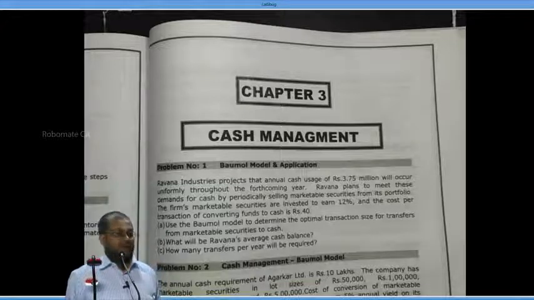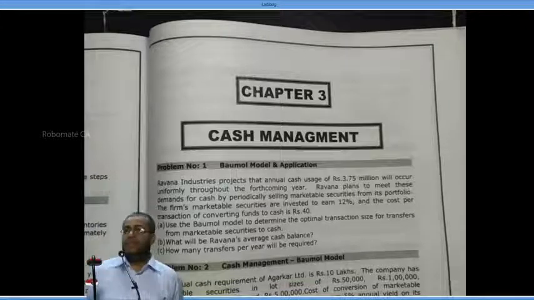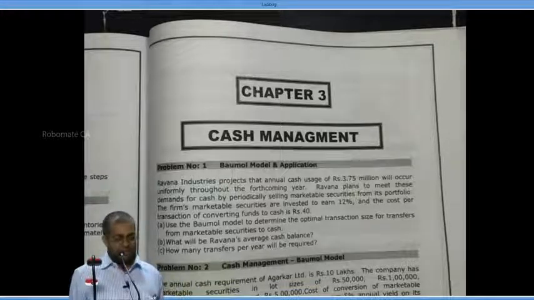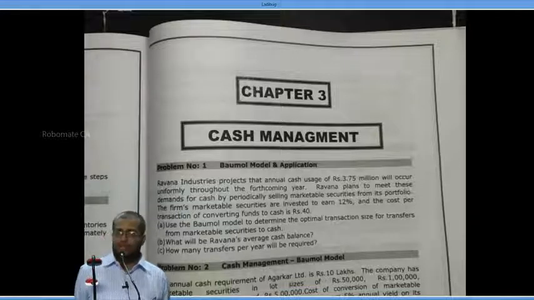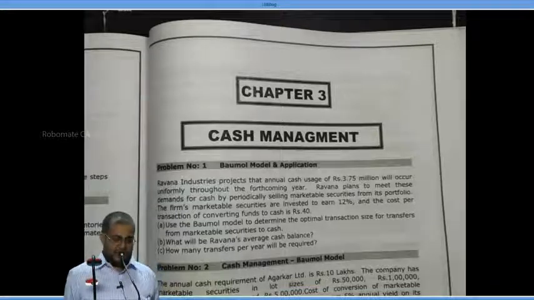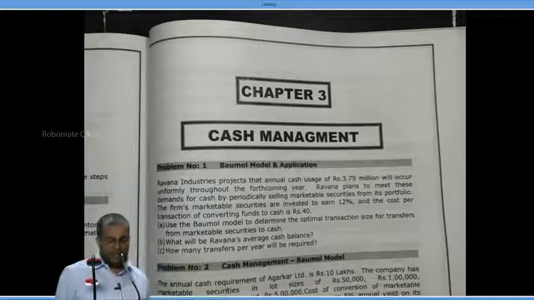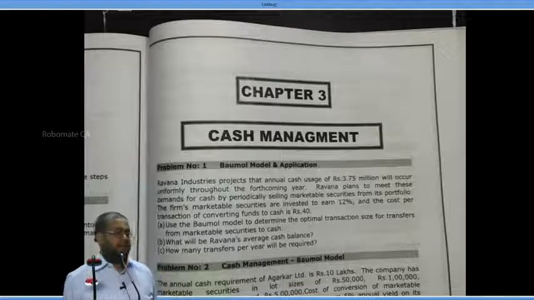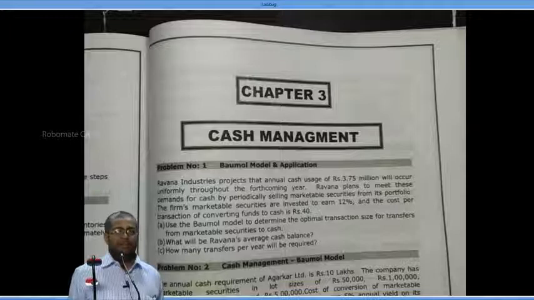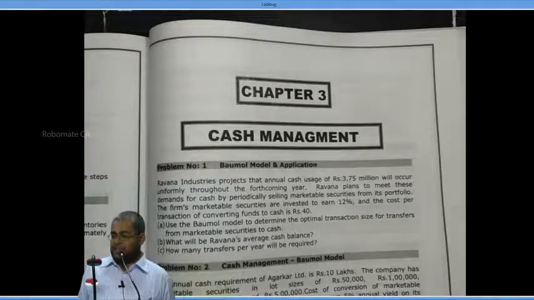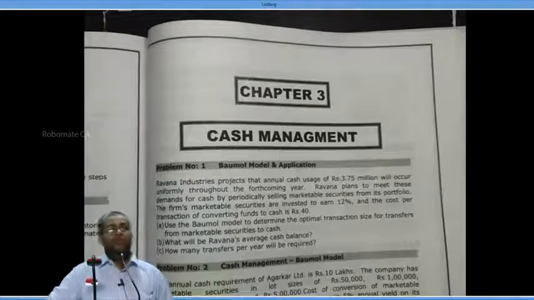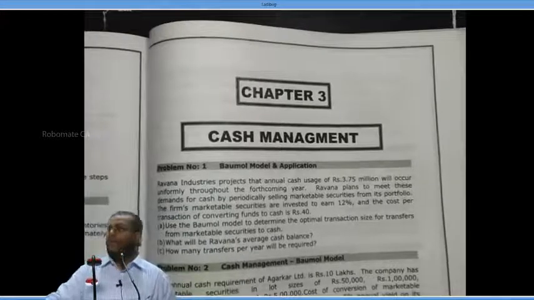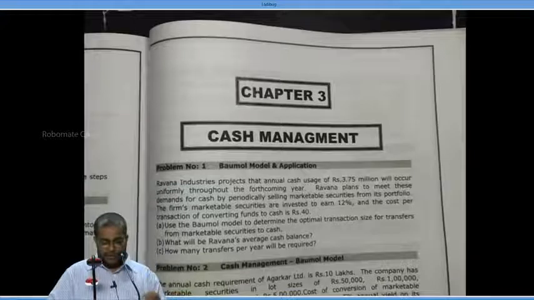Every time it sells, it sells rupees 50,000 of securities. Are you following this 50,000 meaning or not? Notes are given along with the number. Okay. Now, next question.